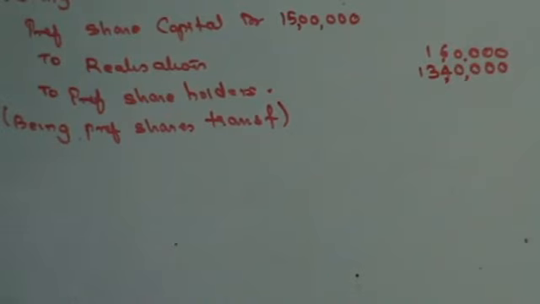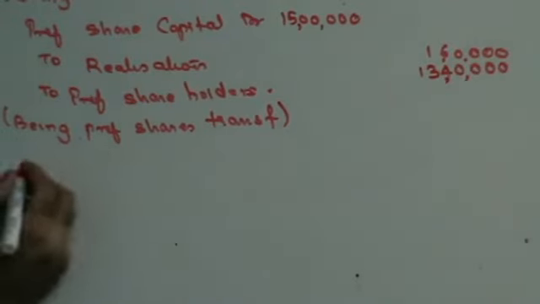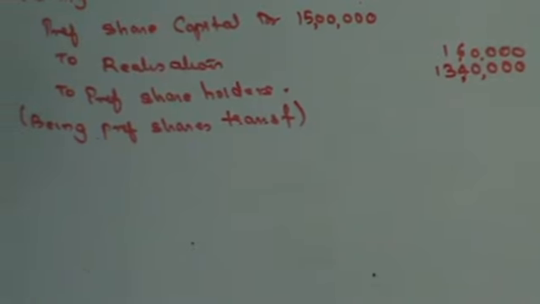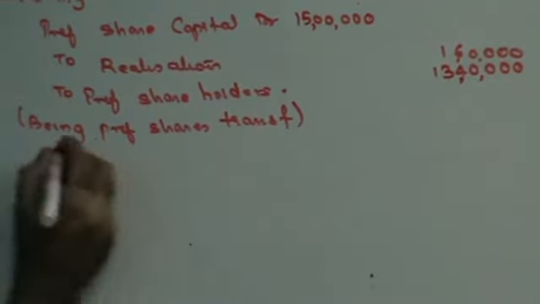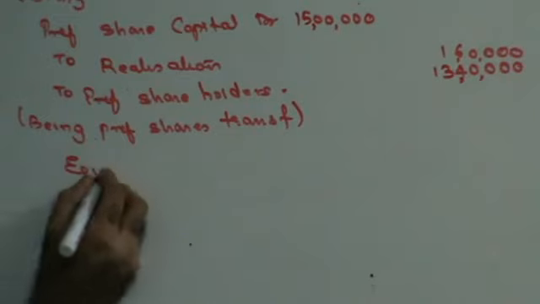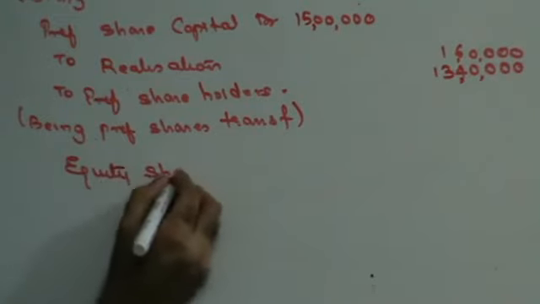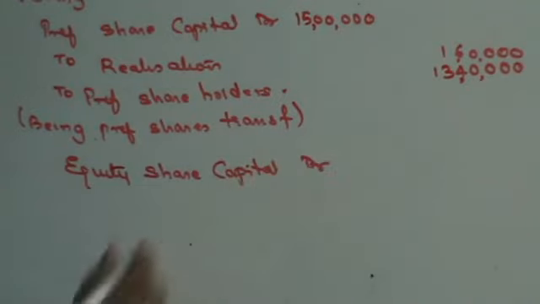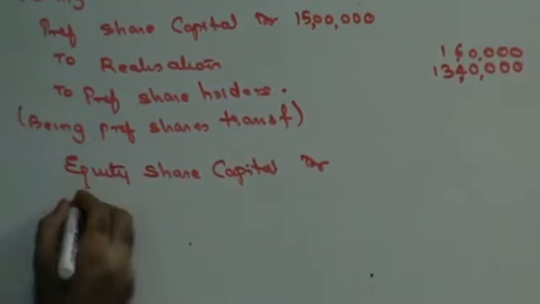Once you have transferred the preference shares to preference shareholders, next you transfer the equity shares to equity shareholders. So this will be equity share capital account debit. What are the reserves you have? You have share premium, capital reserve, and other reserve.